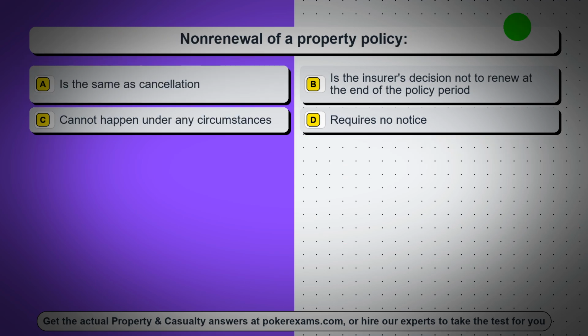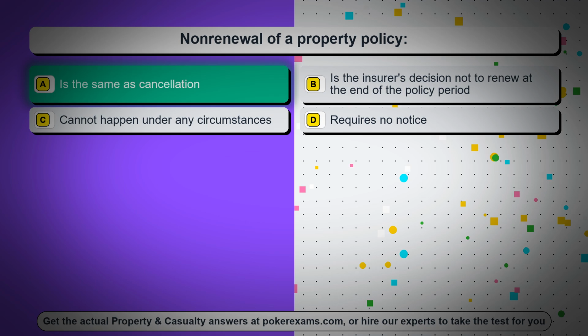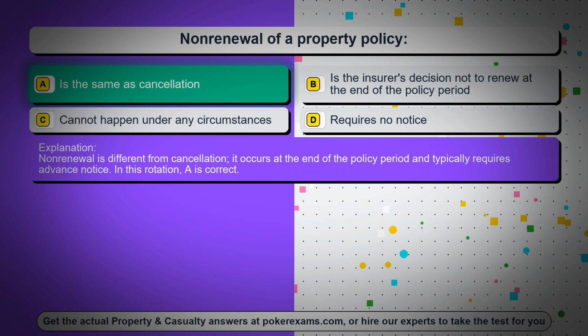Question 55. Non-renewal of a property policy. Option A, is the same as cancellation. Option B, is the insurer's decision not to renew at the end of the policy period. Option C, cannot happen under any circumstances. Option D, requires no notice. The correct answer is option A, is the same as cancellation. Non-renewal is different from cancellation, it occurs at the end of the policy period and typically requires advance notice. In this rotation, A is correct.